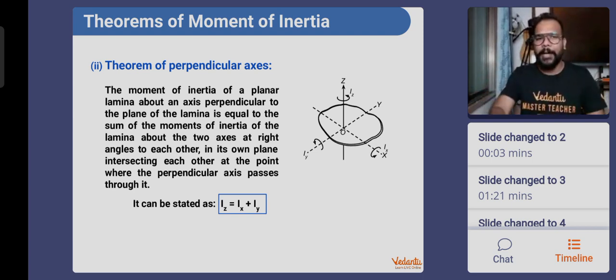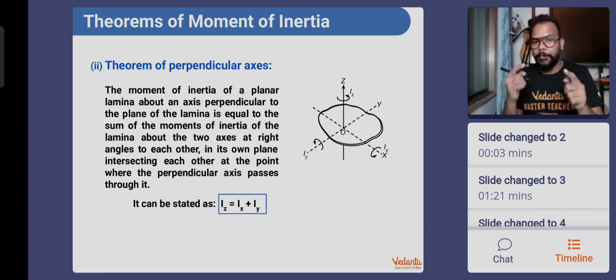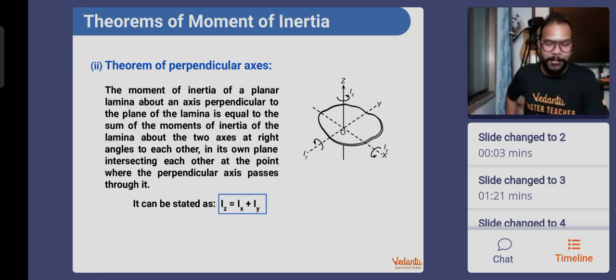The moment of inertia of a planar lamina about an axis perpendicular to the plane of the lamina is equal to the sum of the moments of inertia of the lamina, which is basically the 2D object. I may be wrong, I might have said something which is not actually correct. The theorem of perpendicular axis is valid for 2D and 1D objects. So I'll correct that.